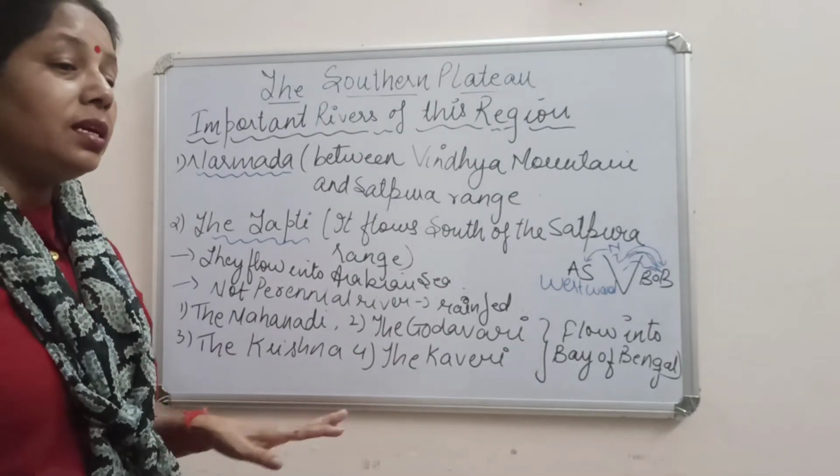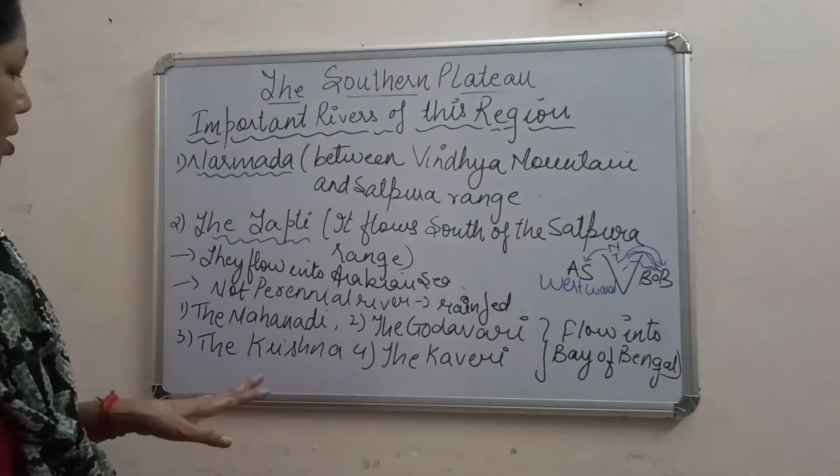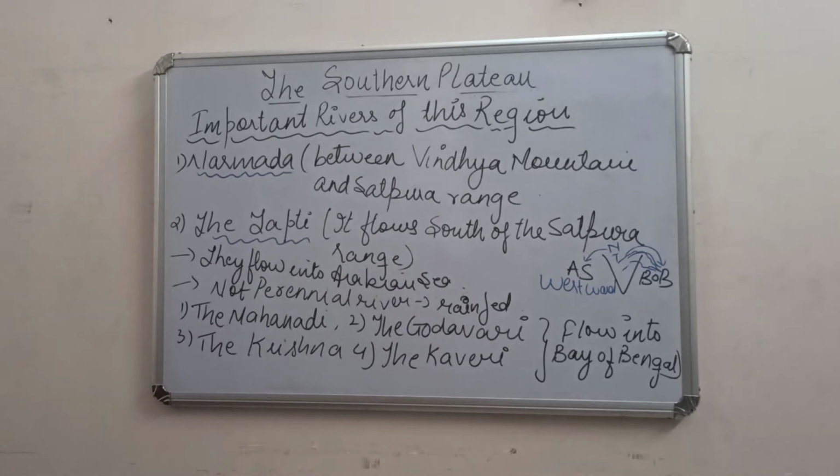Whenever the rain is there, they are filled with rain. Then come the Mahanadi, the Godavari, the Krishna, the Kaveri. These are the different rivers in this region, except Narmada and Tapti.